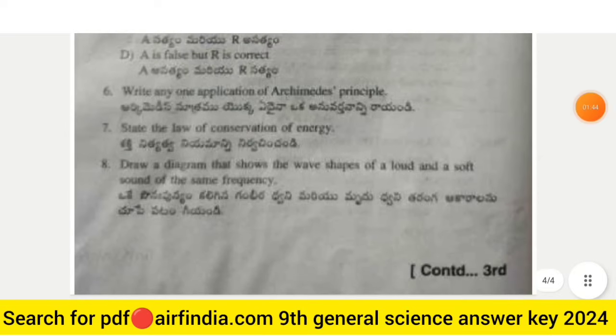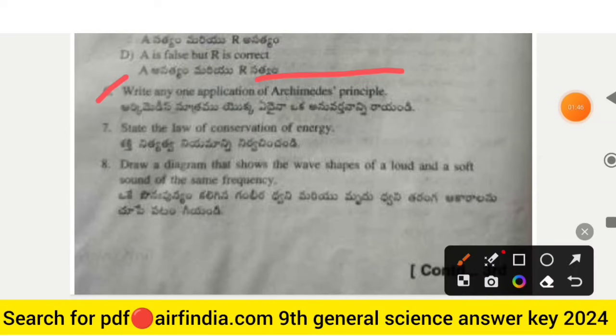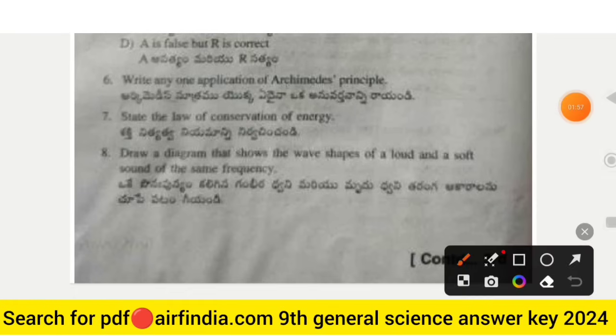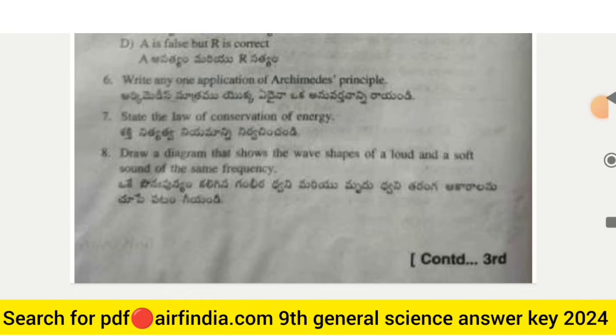The next question is question number 6. Write any one application of Archimedes principle. The question number 7 next is, state the law of conservation of energy. And the next question is, draw a diagram that shows the wave shapes of a loud and a soft sound of the same frequency. Okay, this is your full page number second.